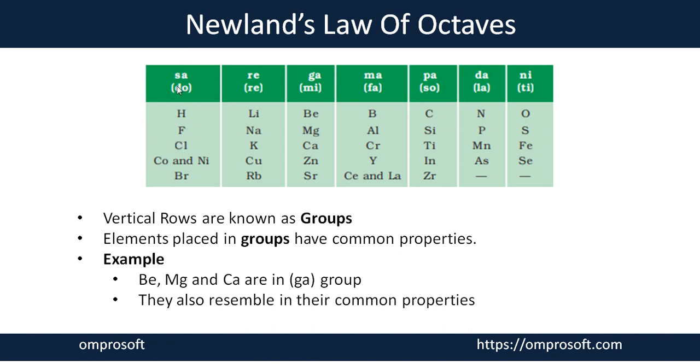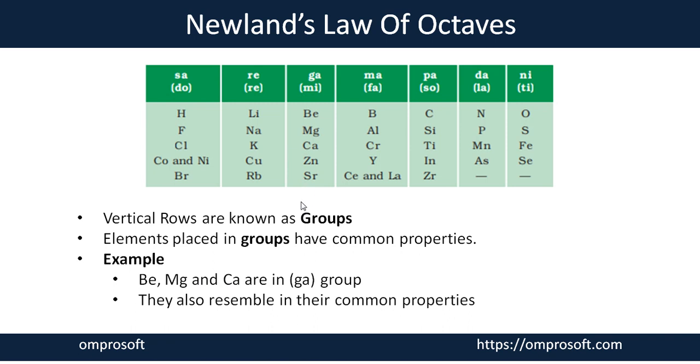If you move to the vertical column, which is known as a group, in one group all the elements present have a similar property, a common nature. So this is the statement given by Newlands' law of octave. We can arrange all the elements horizontally in ascending order of atomic mass, and every eighth element has a similar property. Like you can see in one group, we consider beryllium, magnesium, and calcium have a similar nature, and that's why they are arranged in one group.